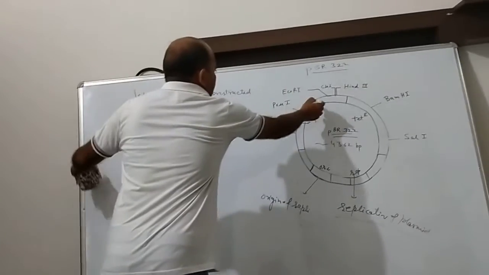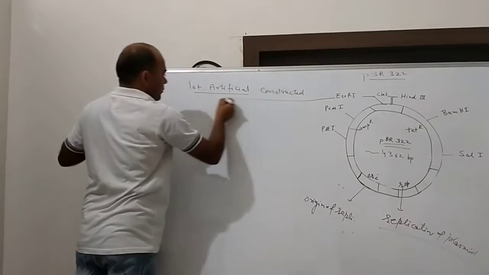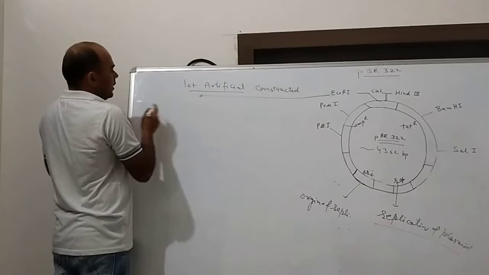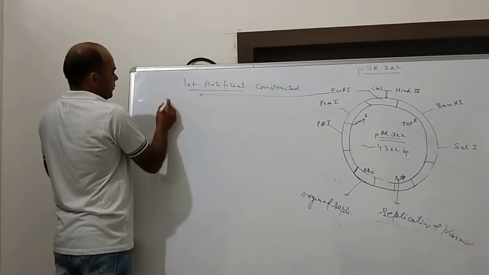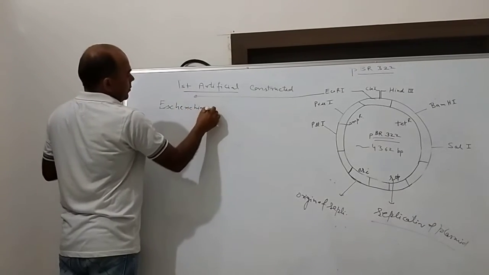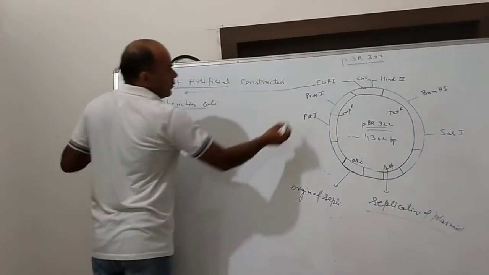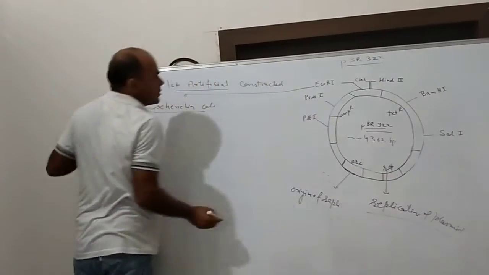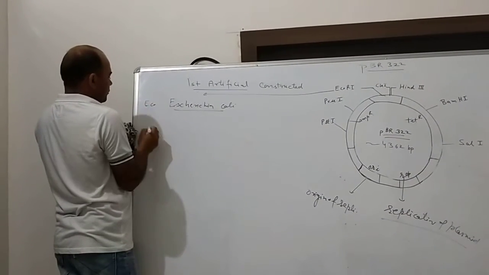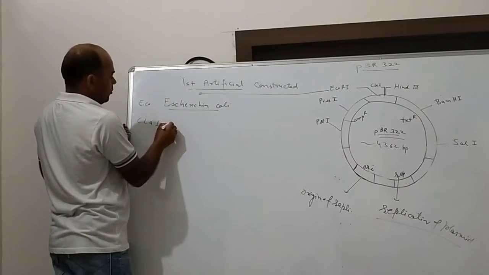Here is one site where this restriction enzyme is located. What is the full form of EcoRI? You know very well: Escherichia coli. Next one is ClaI, written in Roman numerals.